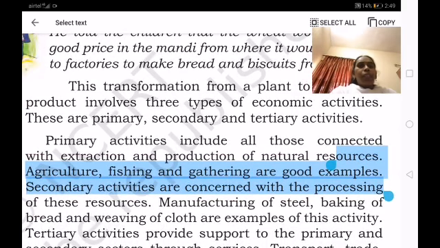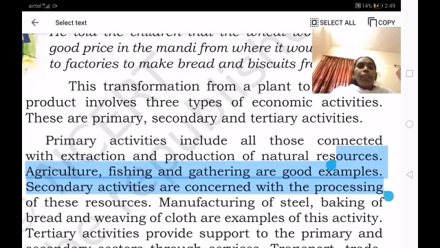The primary activities include all those connected with extraction and production of natural resources. From nature they are using and producing different kinds of goods. Agriculture, fishing and gathering are good examples. So the primary activity comes under the using of natural resources. Agriculture, fishing and gathering are good examples.